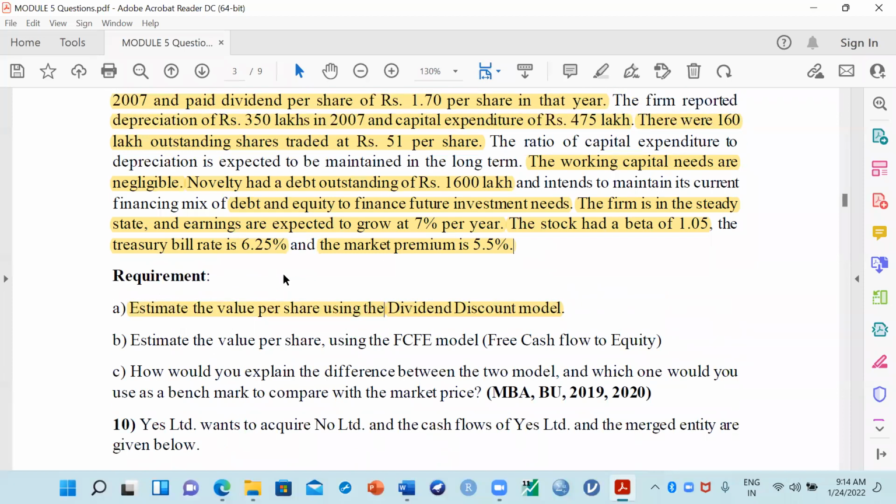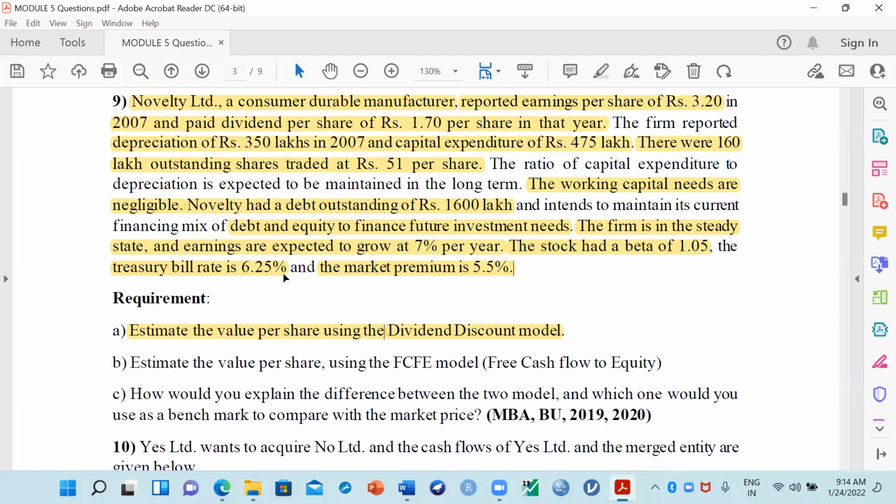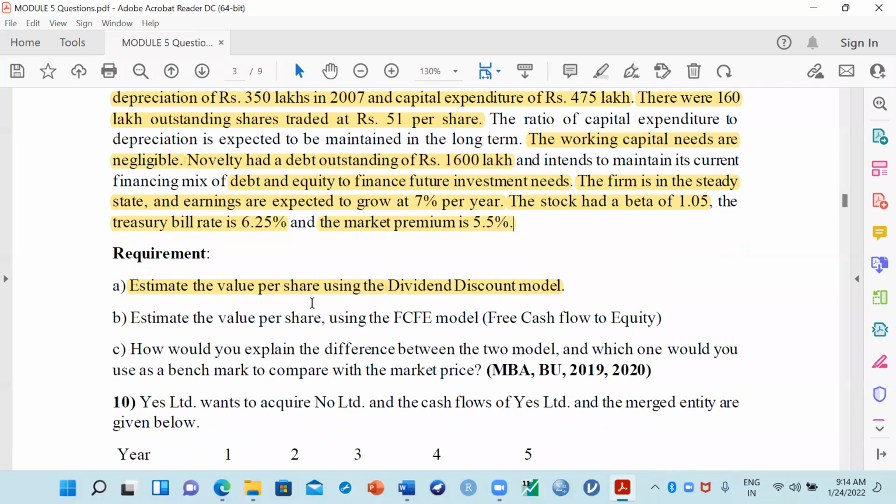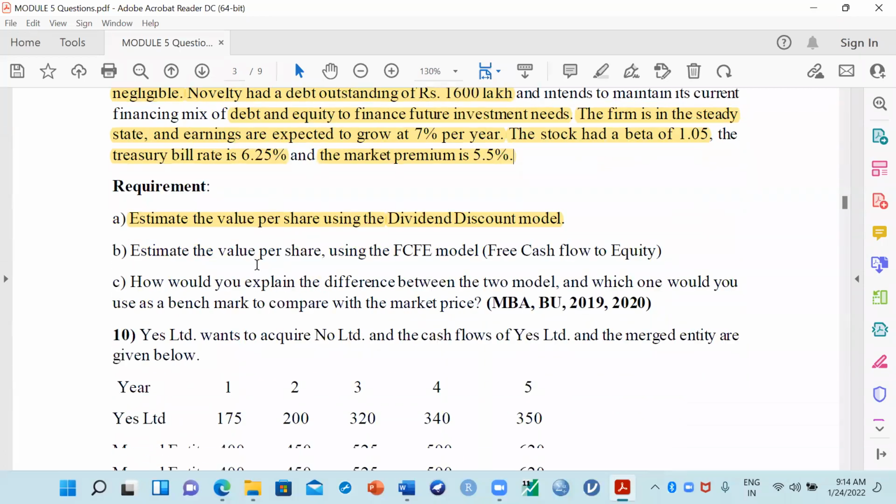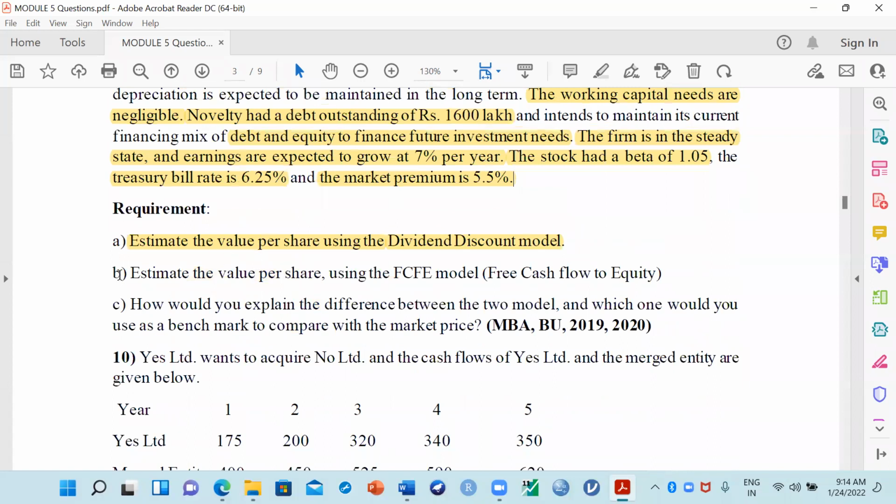I will tell you what this is, because it is a growth rate model over here, since it is growing at a rate of 7% per year. In case of growth rate, how to calculate the value per share, we will discuss later in the formula. The second part they are asking is to estimate the value per share using the FCFE model.